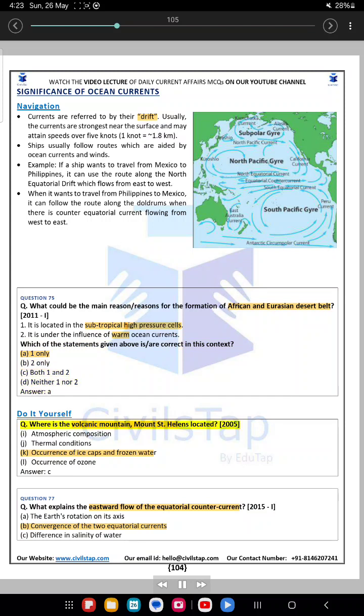Question 76. Where is the volcanic mountain, Mount St. Helens located? A. Atmospheric composition. B. Thermal conditions. C. Occurrence of ice caps and frozen water. D. Occurrence of ozone. Answer C.